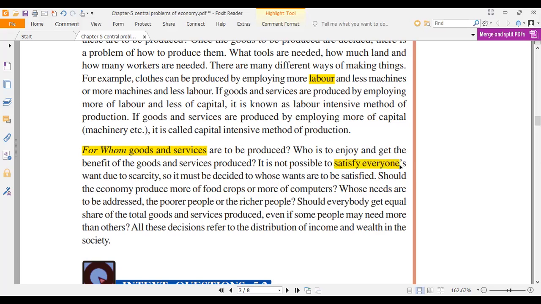For whom means, are you producing goods for satisfying everyone? If you want to satisfy everyone's needs, you have to produce Micromax-like phones and give them to every citizen in India. Or you want to satisfy only some people's needs. Everybody doesn't own Apple, but Apple is one of the richest mobile companies in the world. Market capitalization goes into thousands of crores. But how many customers have an Apple phone? Very, very few compared to other phones, isn't it?